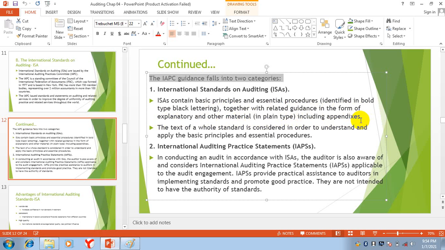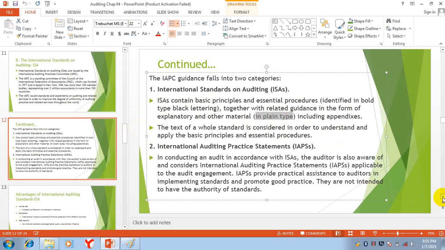What does it mean? Basically, it means that their standards are in bold type black lettering in which the essential procedures are discussed. In bold, they write the essential procedures. Then, with the related guidance in the form of explanatory and other material in plain type, they wrote explanations of all these black letterings.